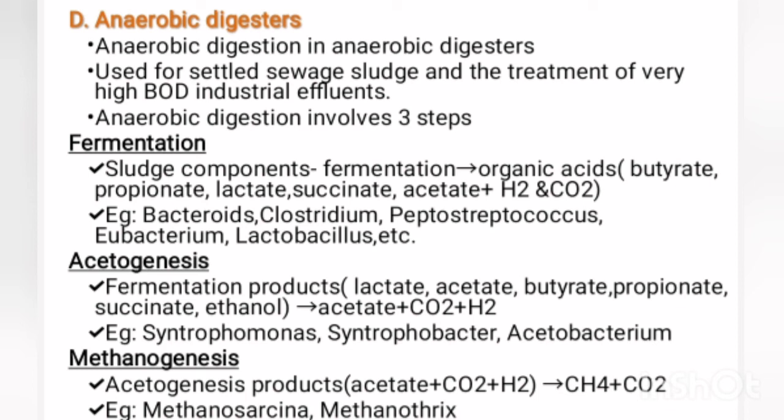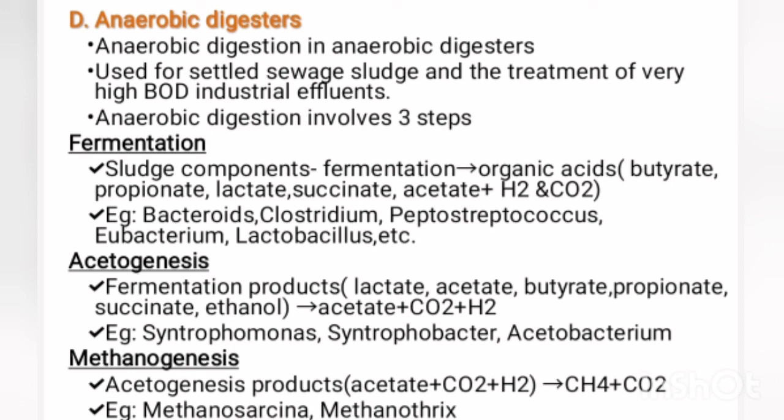Anaerobic digesters are large fermentation tanks and they are operated anaerobically. The tank consists of mechanical mixing, heating, gas collection, sludge addition and removal of stabilized sludge. Anaerobic digestion involves 3 steps. First step, fermentation. Second step, acetogenesis. And third step, methanogenesis.